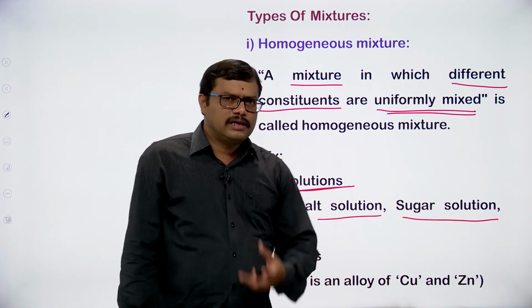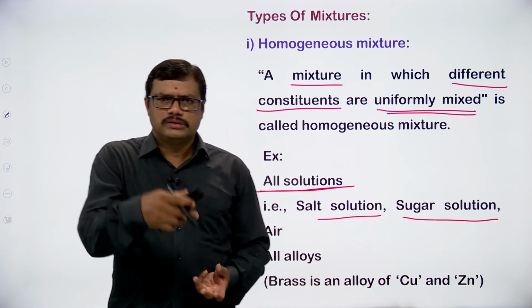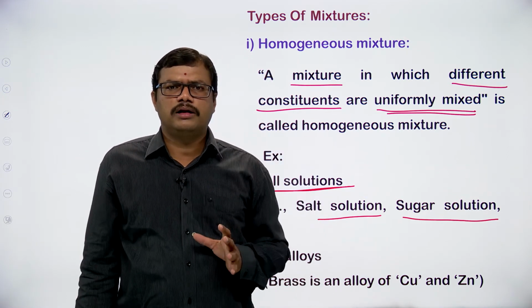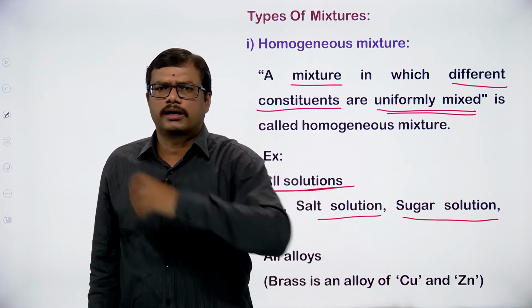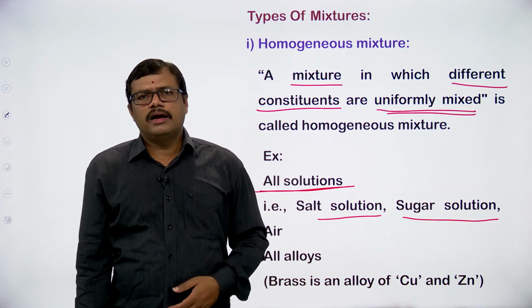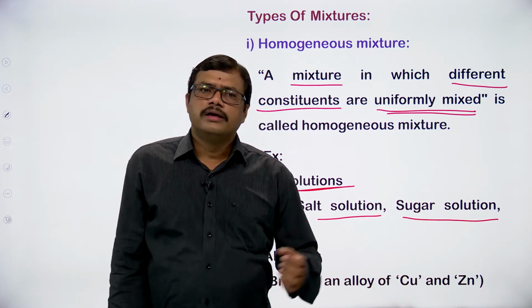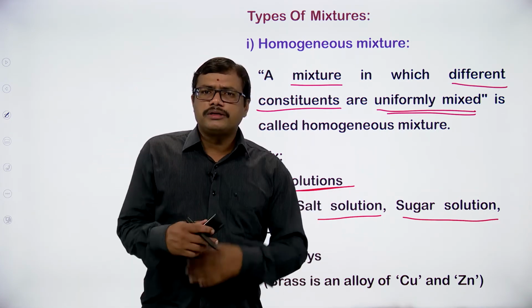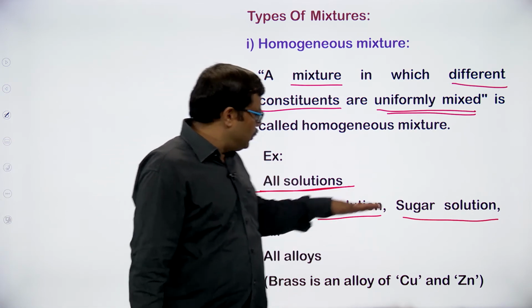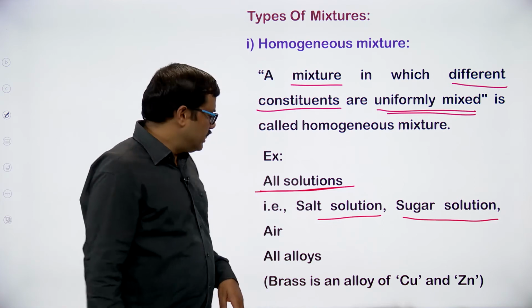Similarly, take a glass of water, add 1 spoon of salt to it, stir it so that the salt totally dissolves in the water, and then distribute the salt water into 3 or 4 cups and taste it. You will get the same kind of taste, right? What does it mean? Salt is uniformly mixed throughout the water. So we are getting a homogeneous mixture. Salt solution and sugar solution are homogeneous mixtures.